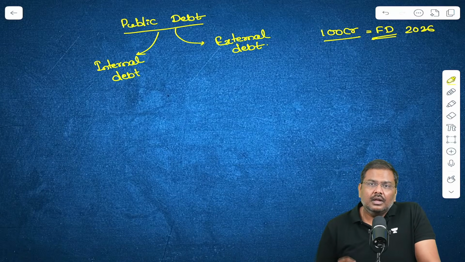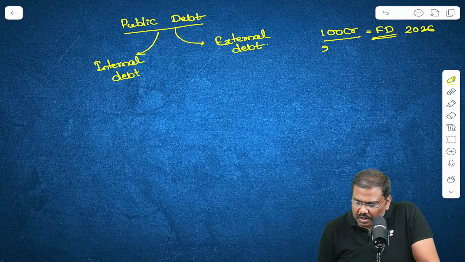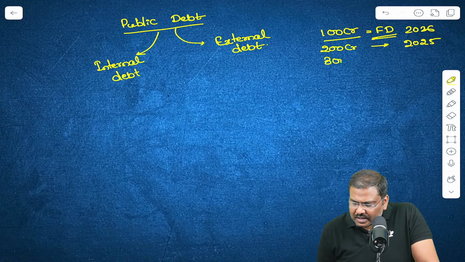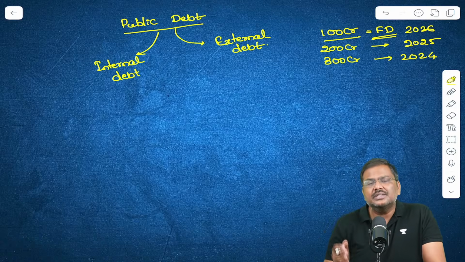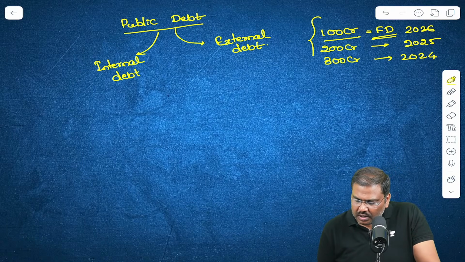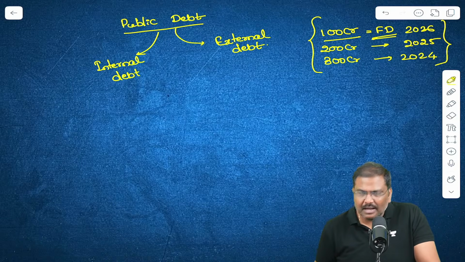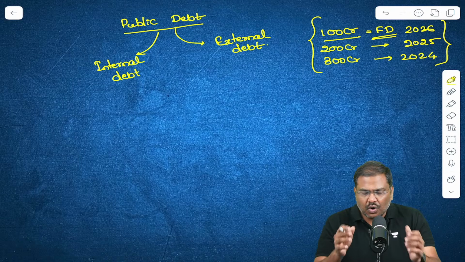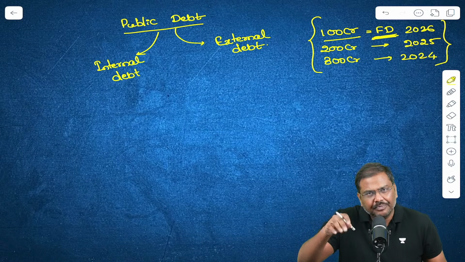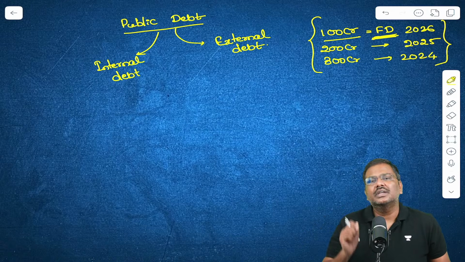Now, last year also, I have borrowed 200 crore rupees. Right? That was done in 2025. I am yet to repay this amount. I borrowed 300 crore rupees in the year 2024. I am yet to repay this. Now, please tell me, can I simply say in this context, the example, the numbers that I have written here, the fiscal deficit for the current financial year is 100 crore rupees.